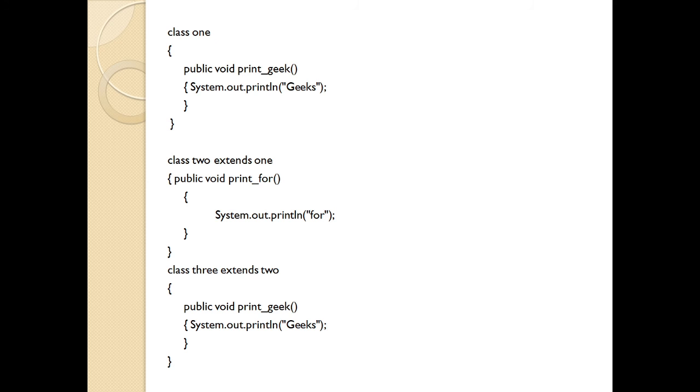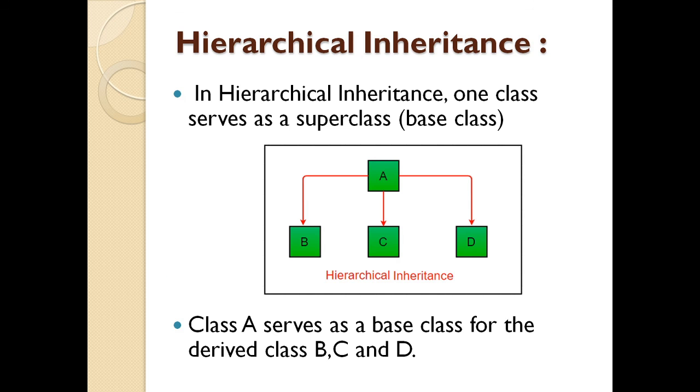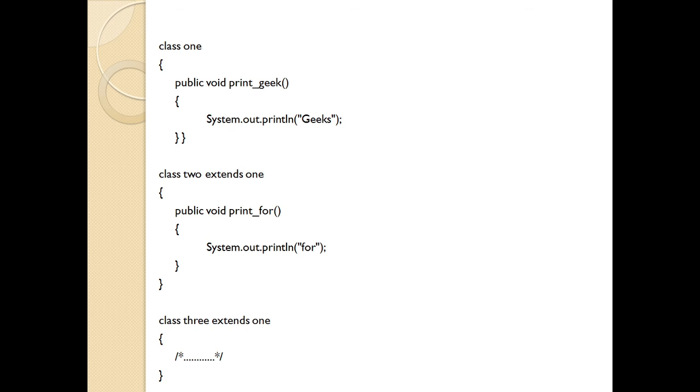Now coming to the third type, which is called hierarchical inheritance. In hierarchical inheritance, one class serves as a superclass or the base class, and other classes inherit from it. So here class A serves as the base class for the derived classes B, C and D. Now an example on this: you have class 1, which has the method printGeek, which is going to print Geeks. I extend class 2 from class 1 and print For. Again I extend class 3, which is again extended from class 1.